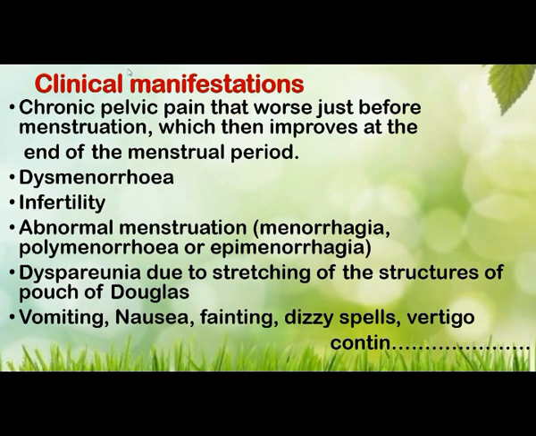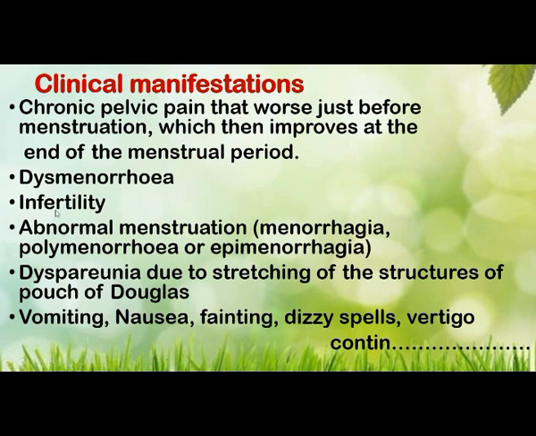Next we can see the clinical manifestations. Chronic pelvic pain just before the menstruation is the main symptom. The person will have pain just before the start of menstruation, which then improves during menstruation, and improves further at the end of the menstrual period. Then dysmenorrhea, which is painful menstruation.